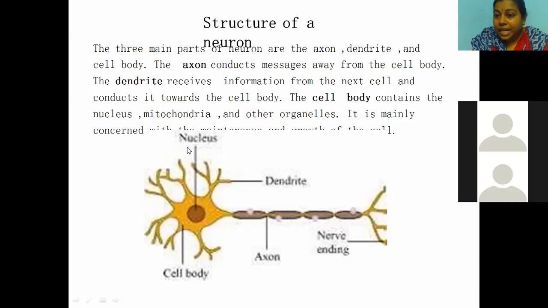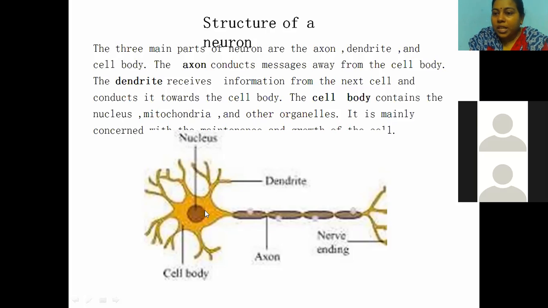Next, the third part, dendrites. These are the short extensions of the cell body. As they are very short in size, many branches are there. So these dendrites are going to connect the two neurons. Actually, from here only it is having the connection with the other neuron. So these dendrites collect the information from the other neuron, and the collected information is given to the cell body. So children, the dendrite collects the information and gives it to the cell body.